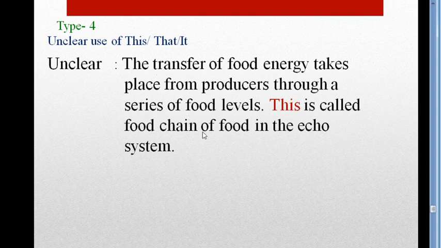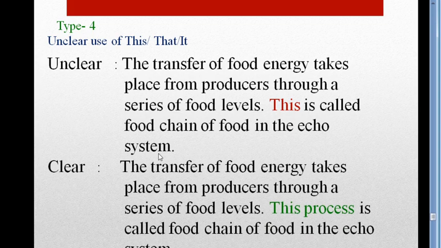We can use a noun phrase instead of these pronouns. Okay, so in this sentence, look at this. The transfer of food energy takes place from producers through a series of food levels. In the next sentence, I have used a pronoun, this. This is called food chain of food in the ecosystem, but this pronoun doesn't clarify the meaning of the sentence. It's not correct.